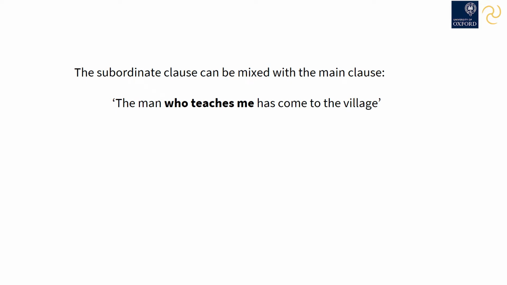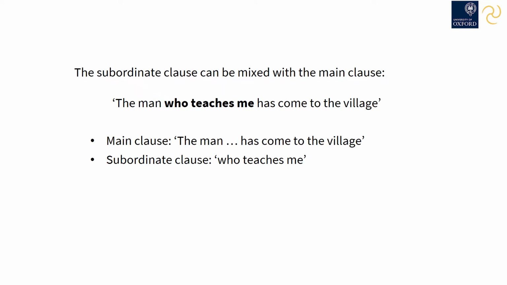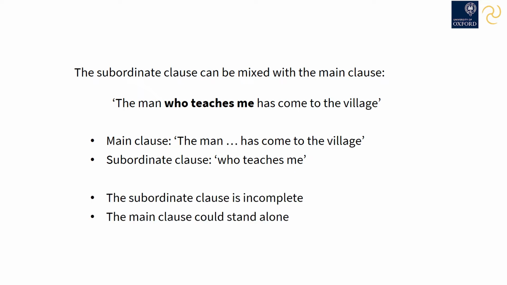In the next example, the subordinate clause is mixed in with the main clause. The man who teaches me has come to the village. Here, the main clause is the man has come to the village. The subordinate clause is hidden within this. It is who teaches me. Once again, the subordinate clause is incomplete. Saying who teaches me doesn't make much sense. But the main clause, apart from this, could stand alone and be meaningful.